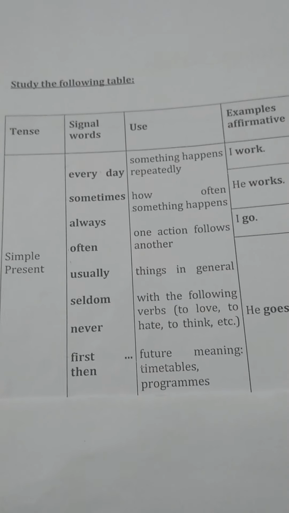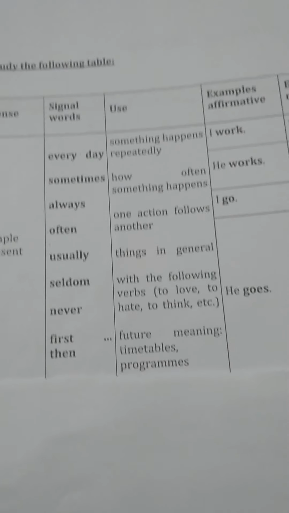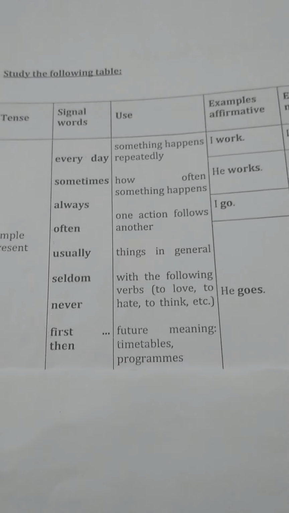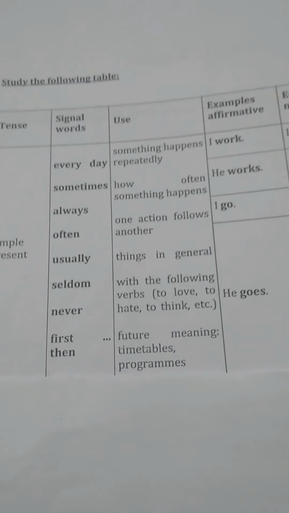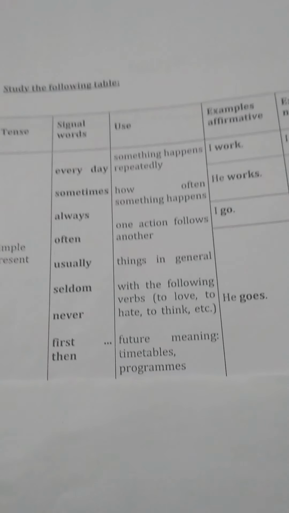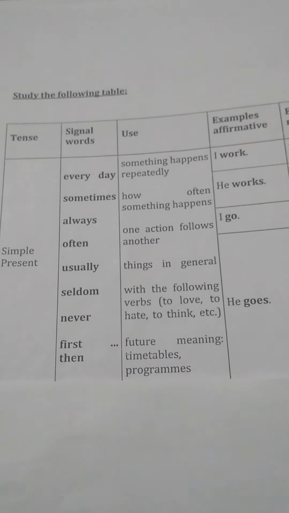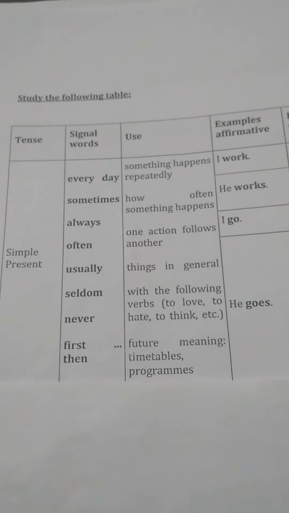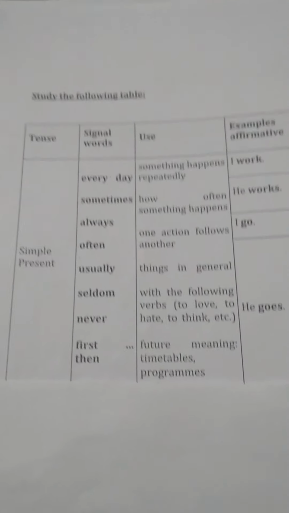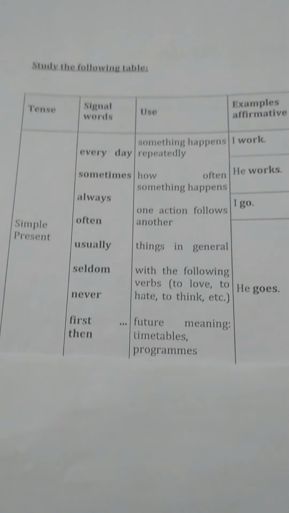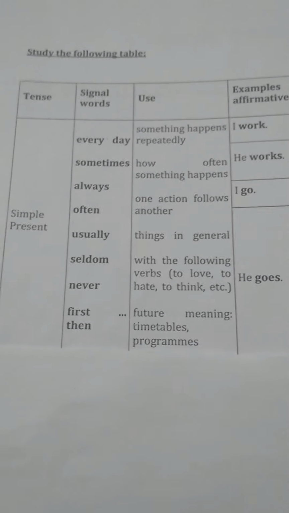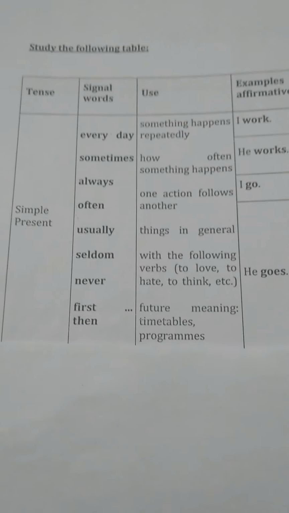First tense is simple present tense. Uses: we use simple present tense to express a habitual action. To express a general truth, we also use simple present tense. For future meaning, such as timetables and programs, we also use simple present tense.